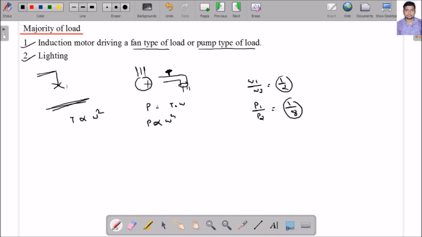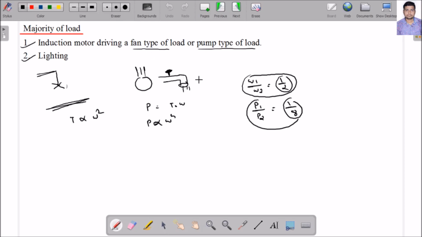Are you getting? If I am not reducing any speed, but just by using damper or throttling valve, my objective is solved. The discharge of the pump and the discharge of the fan is reduced, but what is the input? Input always remains constant here, but by reducing the speed here, my power input is also reduced by 8 times. So if power input is reduced by 8 times, I can say I can save energy now, because I am reducing the speed, power input is reducing, means I am decreasing the energy requirement from the supply. Clear?